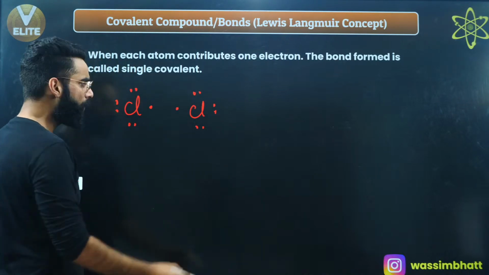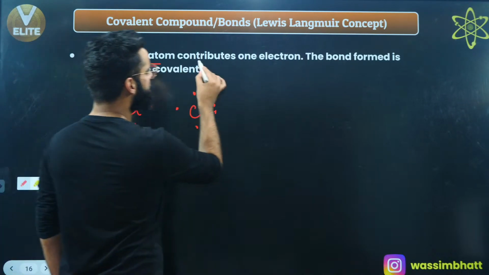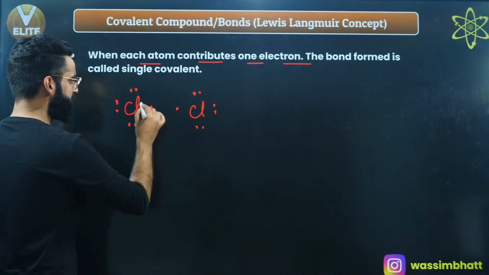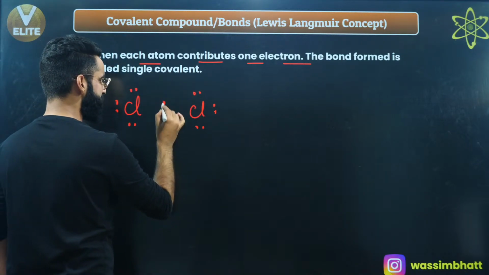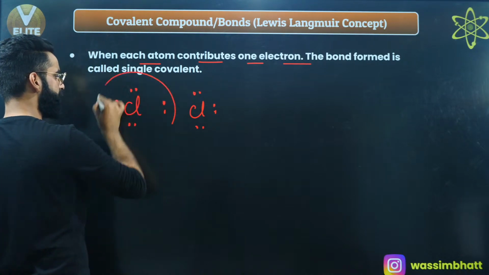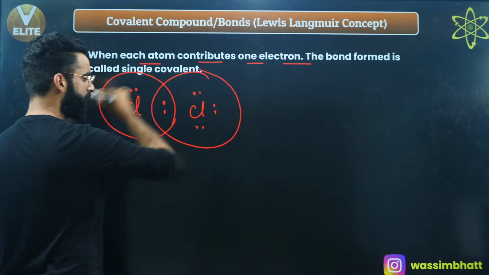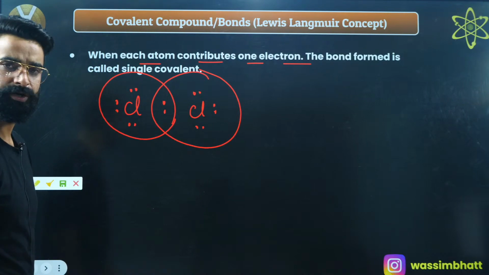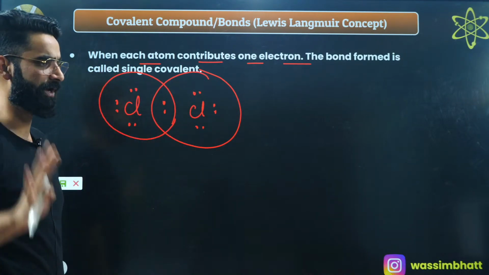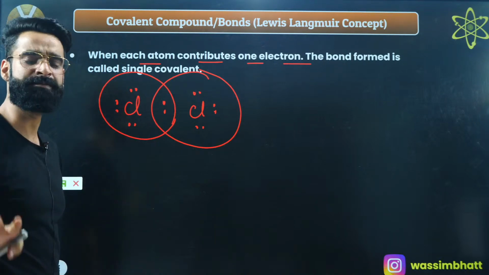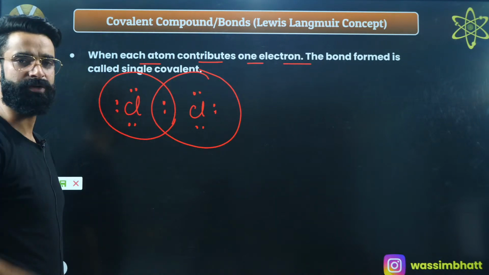Now, when each atom contributes 1 electron, this chlorine is contributing 1 electron, this is contributing 1 electron. So I'm going to keep these 2 electrons in the middle, and represent it like this. When each atom contributes one electron, the bond which gets formed in between is what we call a single covalent bond, right?